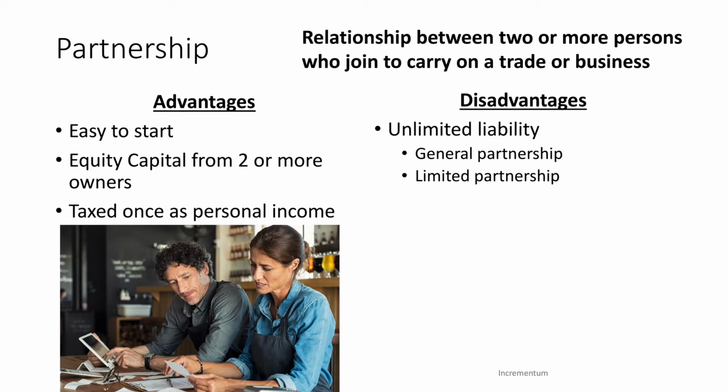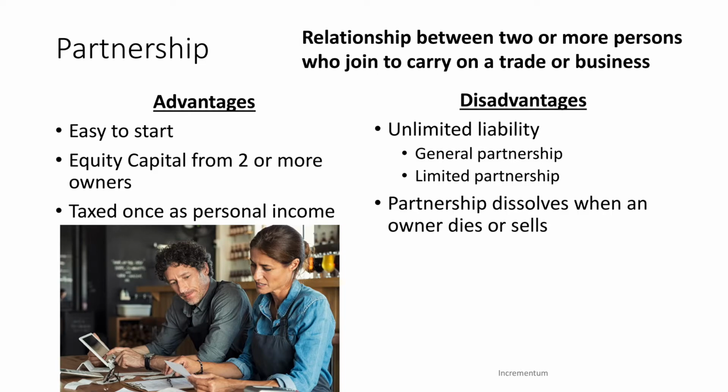In a limited liability partnership, limited partners are exempt from that unlimited liability. They actually have limited liability, so their personal assets can't be sought after. However, even in a limited partnership, at least one partner needs to be a general partner. And if the business is sued, that person's personal assets can also be gone after.